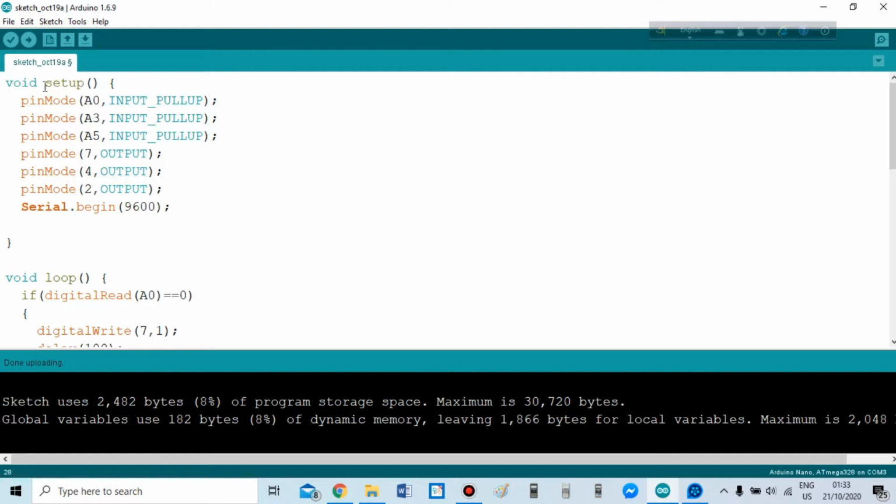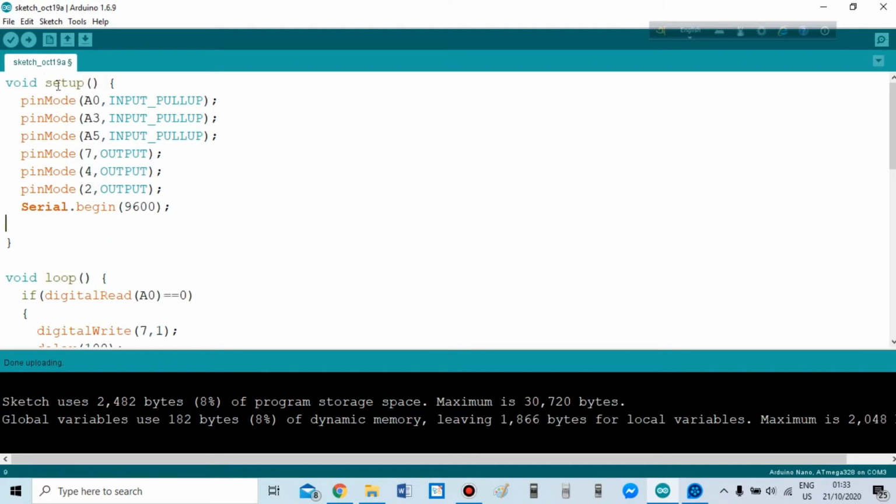I have already written an Arduino program, and you have already heard about Arduino programming. Arduino programming basically has two main parts: the first is the setup part, and the second is the loop part.